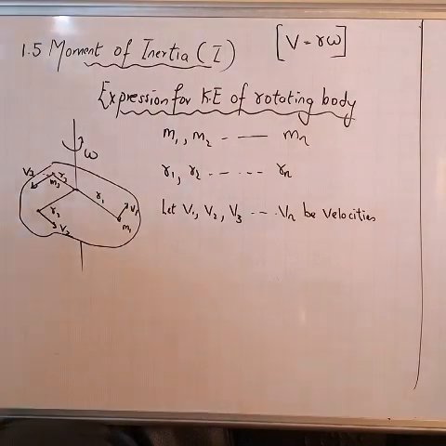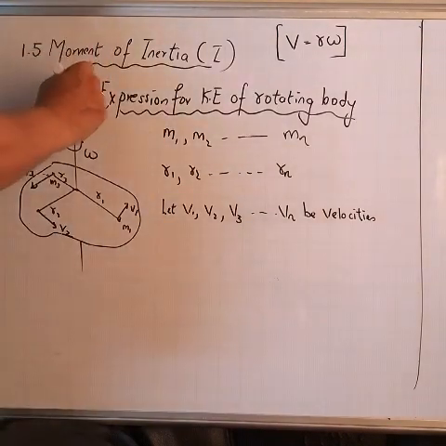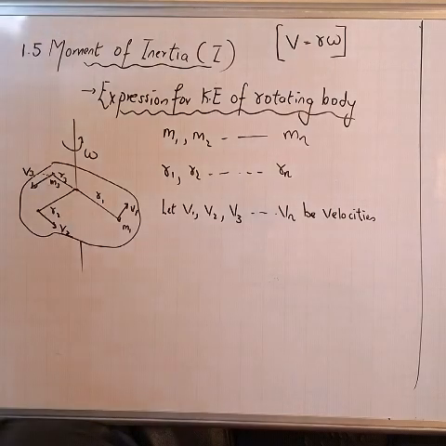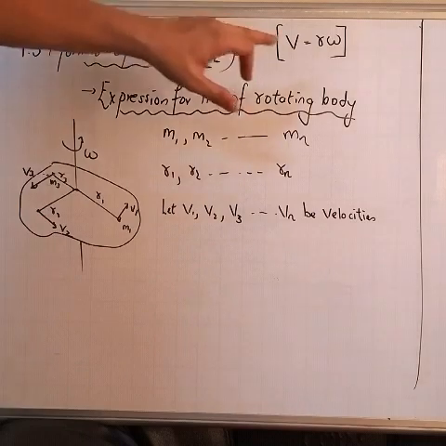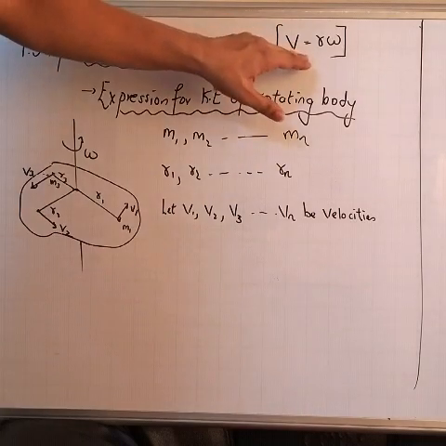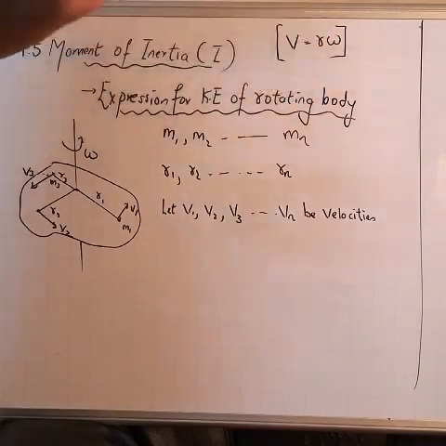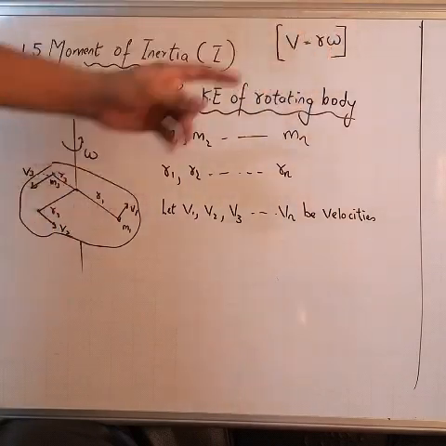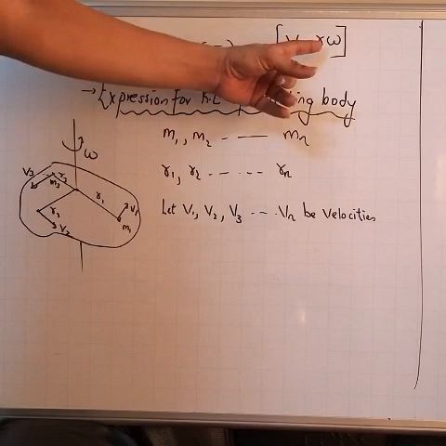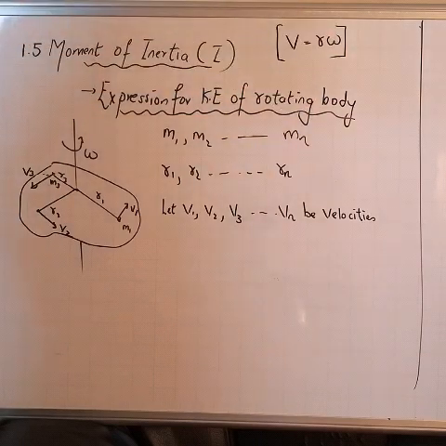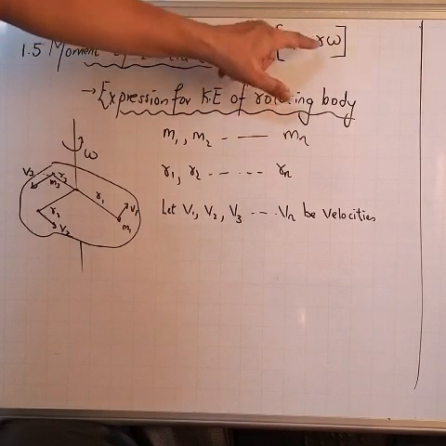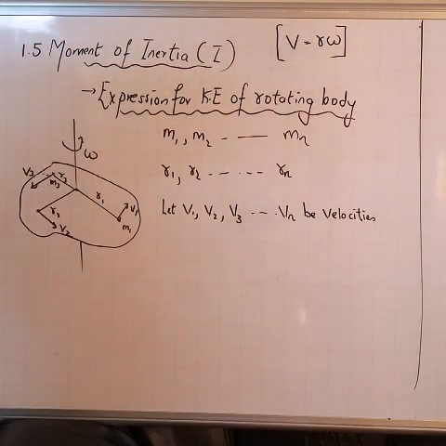Let us now start with a derivation. We are deriving the expression for kinetic energy of a rotating body. The first thing I will tell you is we will use this particular relation v equal to r omega in this derivation. Now what is this v equal to r omega? v is the linear velocity, r is the radius, and omega is the angular velocity. This formula gives you the relation between linear velocity and angular velocity.